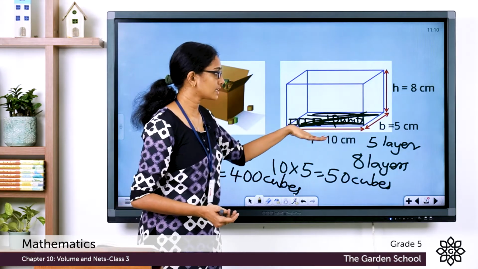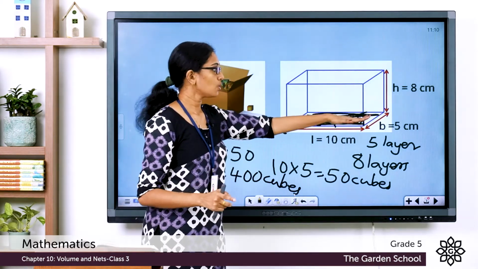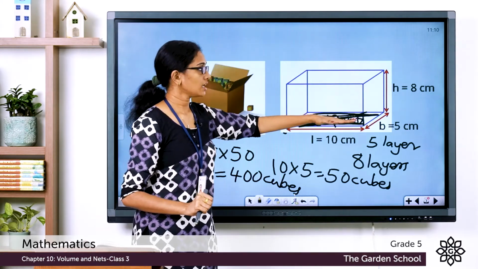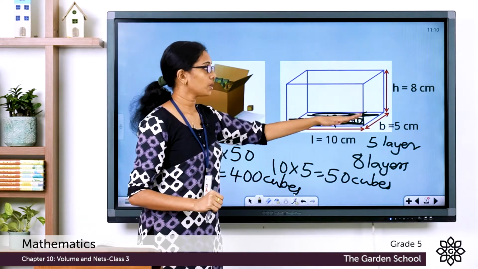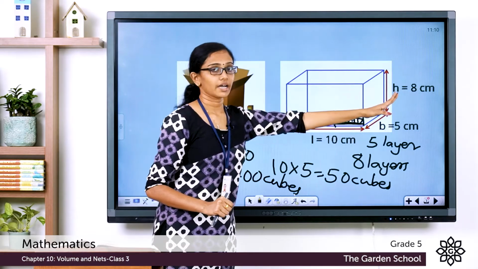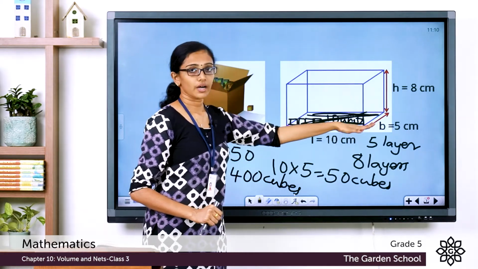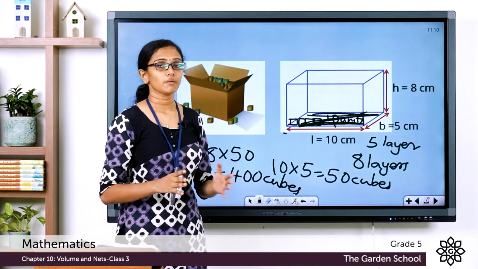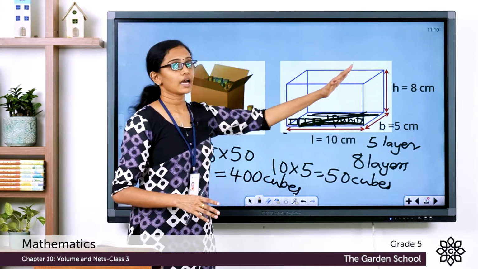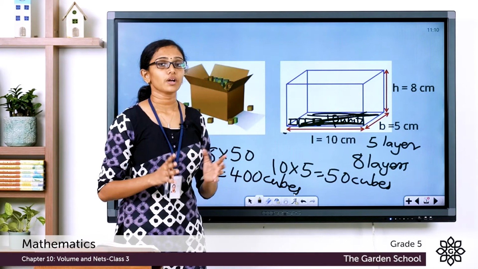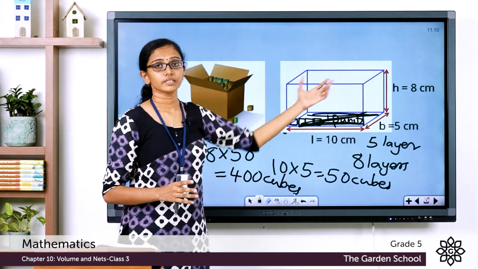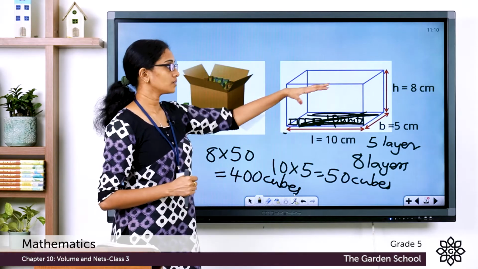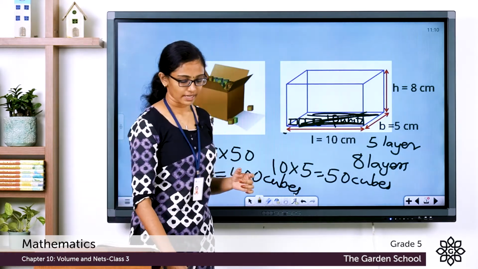First we multiplied the length and the breadth to know how many cubes are there at the base, at the very first layer. And to cover the entire height, we multiplied that by the height. So 10 into 5, 50 into 8, we got 400. So effectively, we have multiplied the length, breadth and height to find out how many cubes are needed to fill the box, and hence we found out the volume of the box. So let's see that once again, the steps.